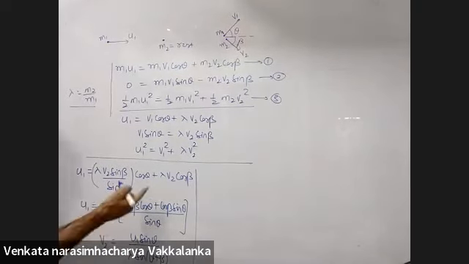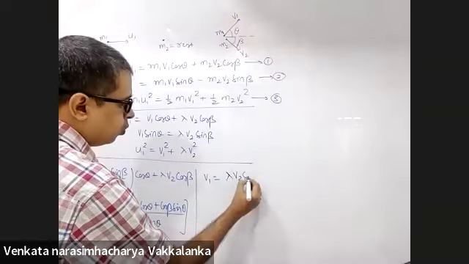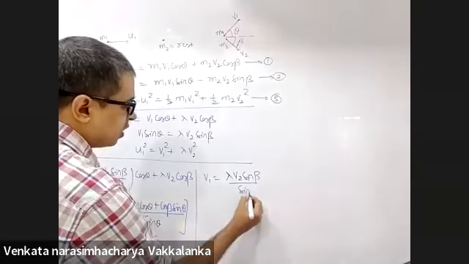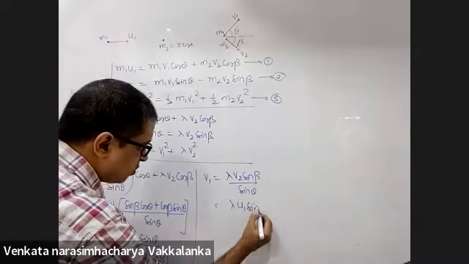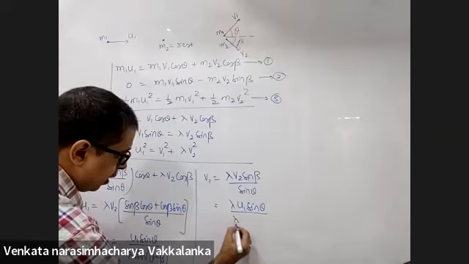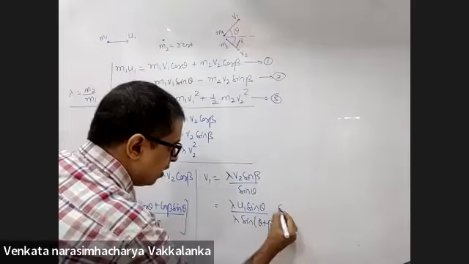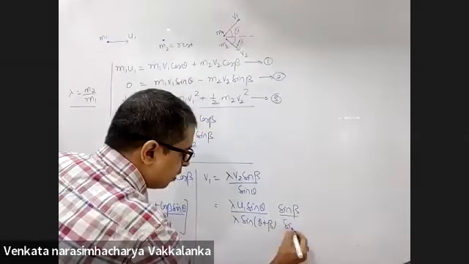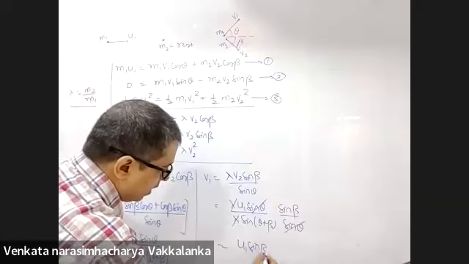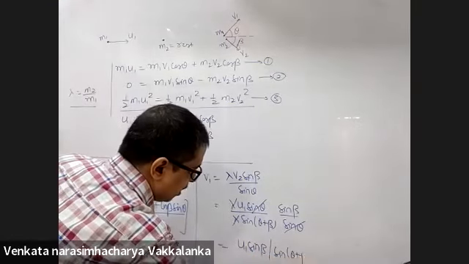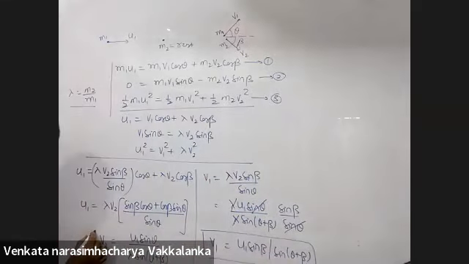I calculated V2. Now calculate V1. How do I get V1? Lambda V2 sin beta upon sin theta. Substitute V2 from here: lambda U1 sin theta upon lambda sine of theta plus beta. This V2 is substituted from here, sine beta upon sine theta. Lambda will go. U1 sine beta upon sine of theta plus beta. Got this. This is V1, this is V2.